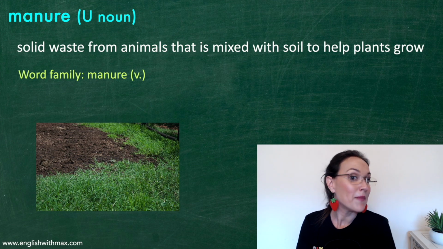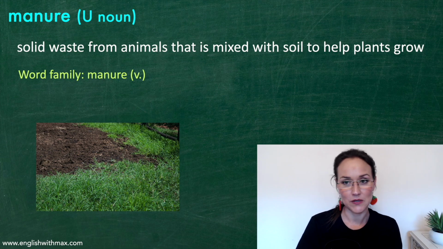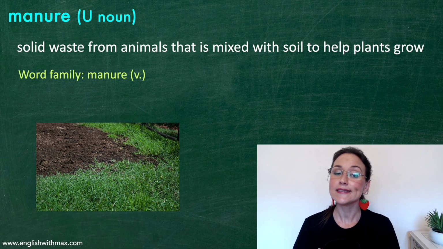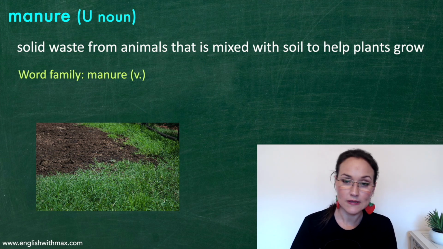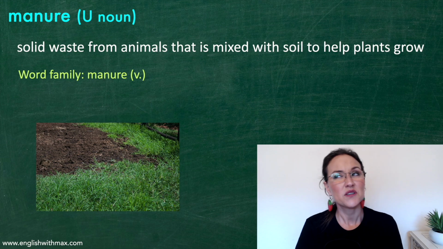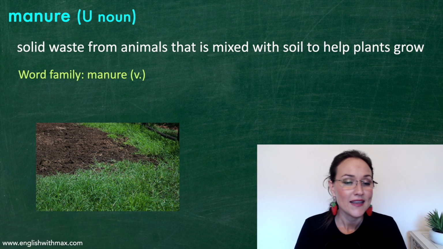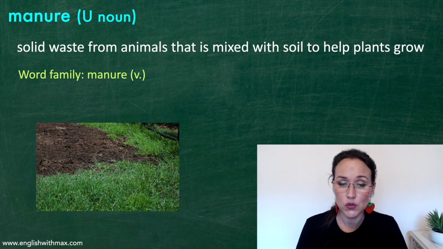Now we have manure. Manure is also an uncountable noun. Manure is solid waste from animals that is mixed with soil to help plants grow. In other words, it's poo from animals. Now in the word family, we have manure, the verb, to manure.